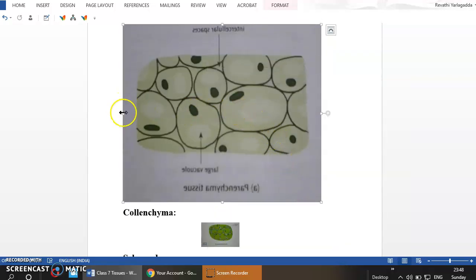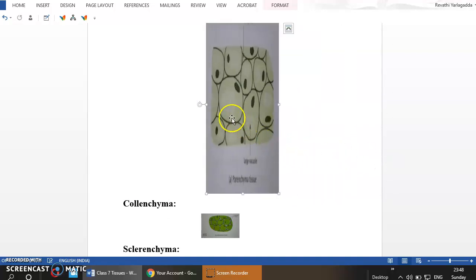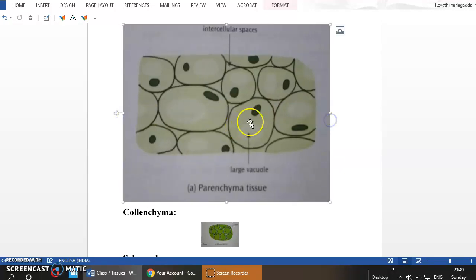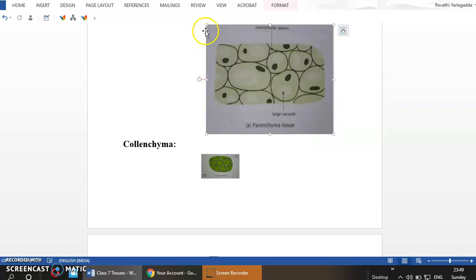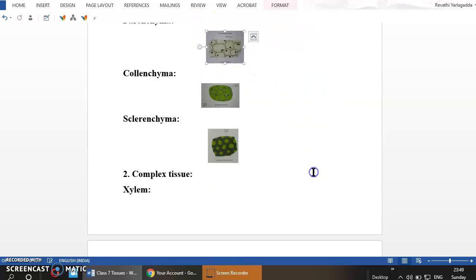Because of the presence of these vacuoles, only one nucleus will be present in one cell, and the vacuole pushes the nucleus to the side of the cell. That is what we call the nucleus being arranged at the periphery of the cell. So these are the overall characteristics of the permanent tissue.